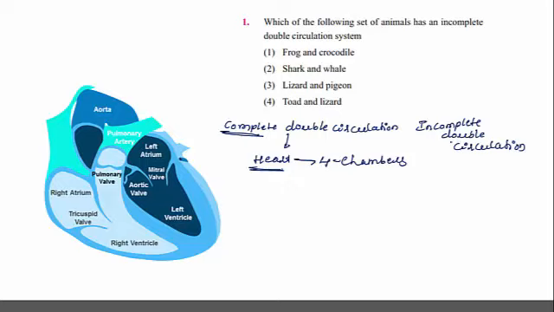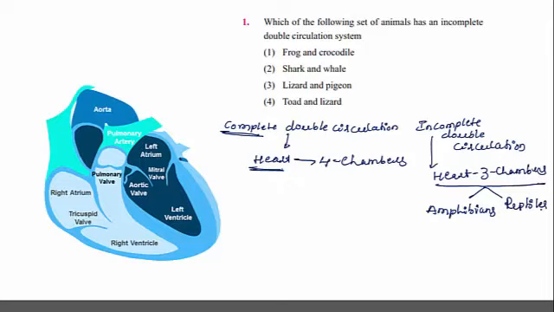So when the heart consists of three chambers, it shows the incomplete double circulation, and the three chambered heart is a character of all the amphibians and reptiles with the exception of which one? Crocodile. The crocodile is a reptile, but it contains a four chambered heart. The four chambered heart is present in the crocodile.